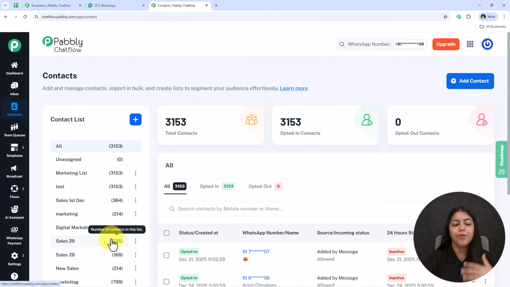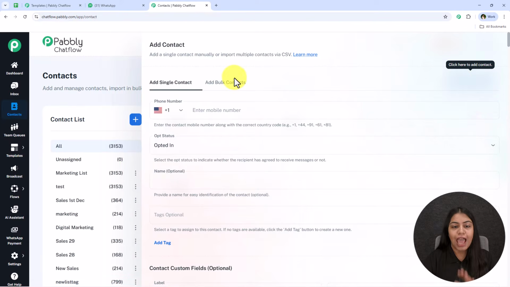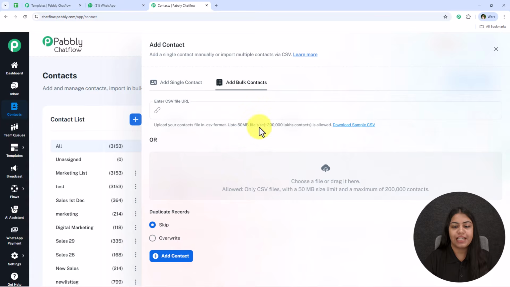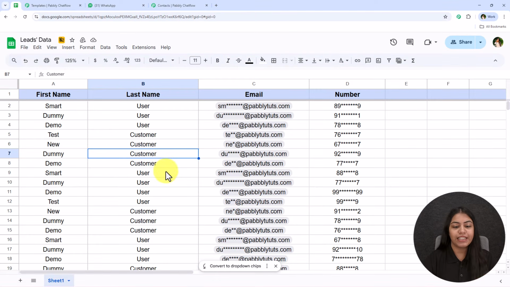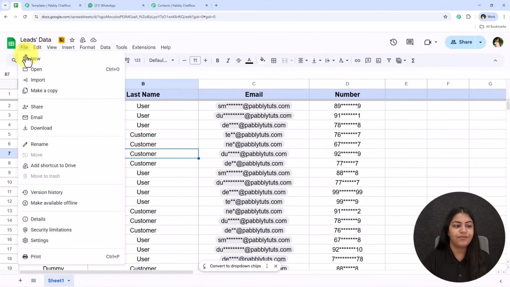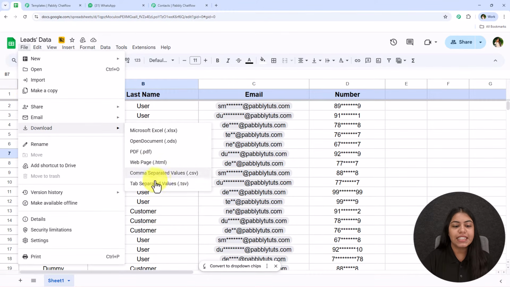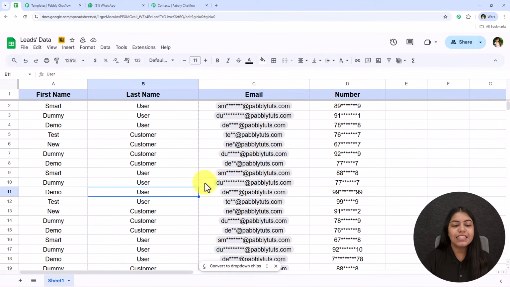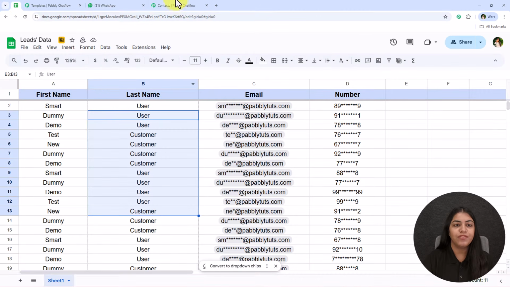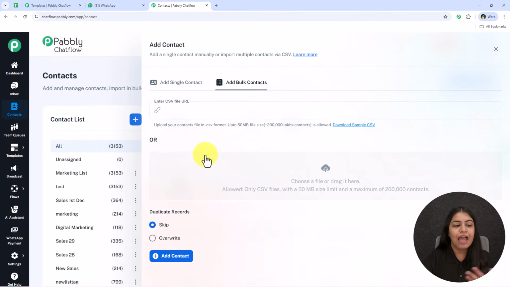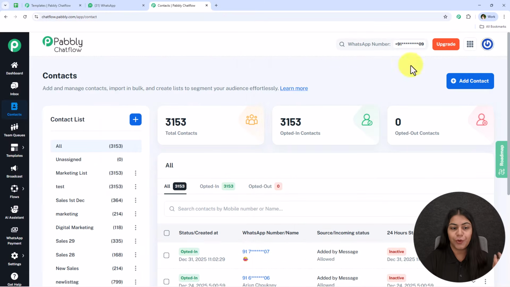And how can you also create this contact list? For that, click on this add contact button and now click on this add bulk contact. Now you have to upload a CSV file over here. From where are you going to get the CSV file? So first of all, jot down all the lead details or the customer details in a single spreadsheet. Go to this file, download, and download this in CSV format. Then you can simply upload the CSV file right over here in Pabli Chatflow, and all of these contacts will be added in Pabli Chatflow, and further you can create a contact list for the same.